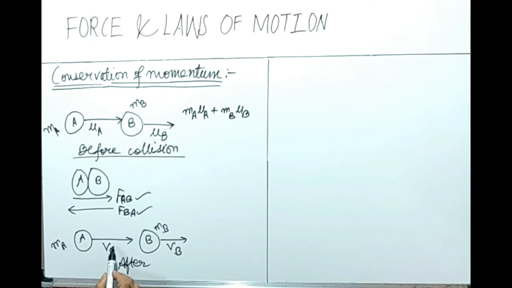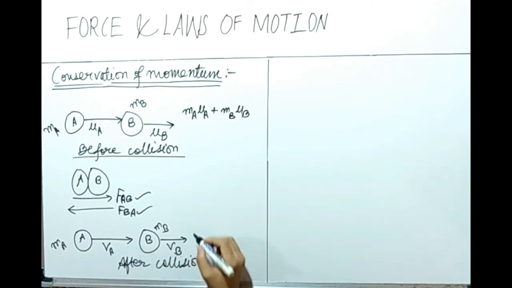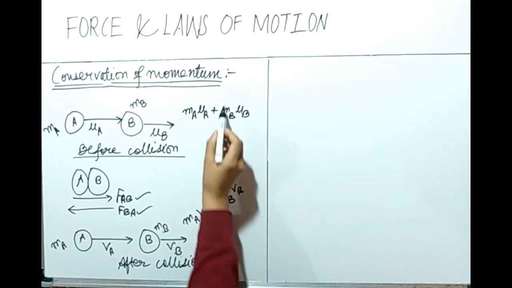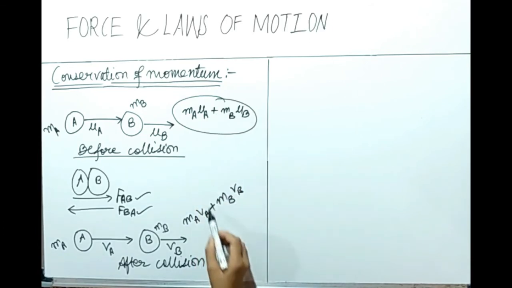After collision, what have we changed? The velocity of their movement. Velocity VA of ball A, velocity VB of ball B. So after collision, what will be the momentum? MAVA plus MBVB. Here we have written momentum before collision, here we have written momentum after collision.